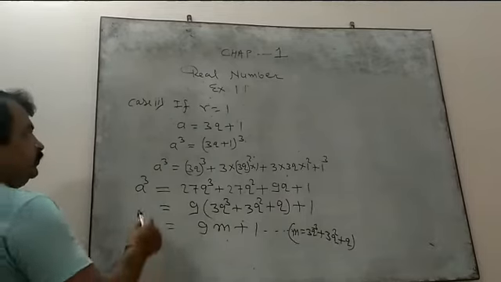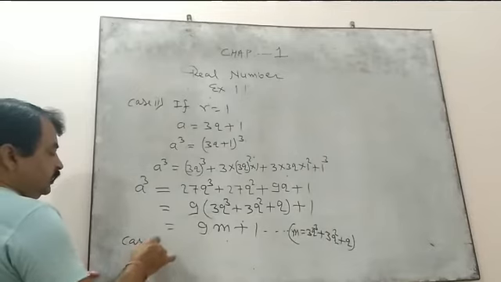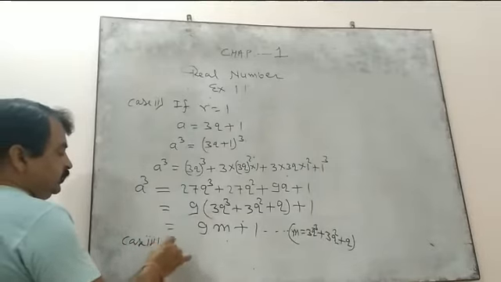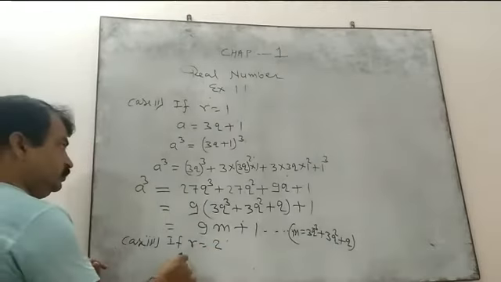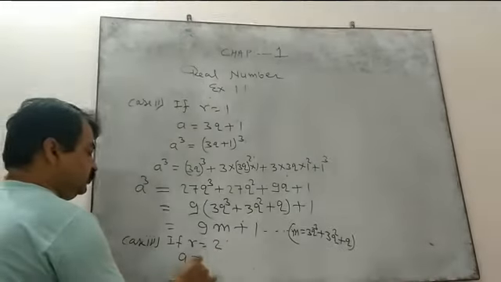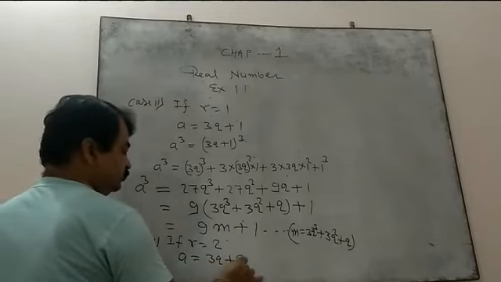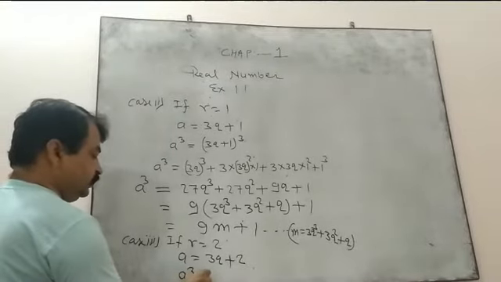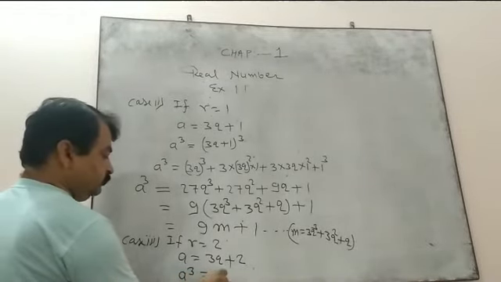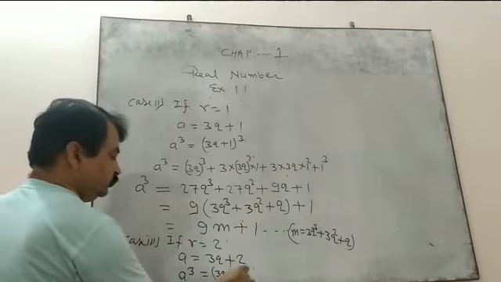Similarly you can work for case 3, that is, if we are getting the remainder 2. So according to Euclid's division lemma, a equal to 3q plus 2. Now take the cube on both sides. So a cube equal to (3q plus 2) whole cube.